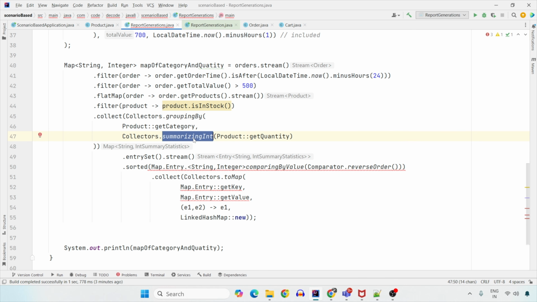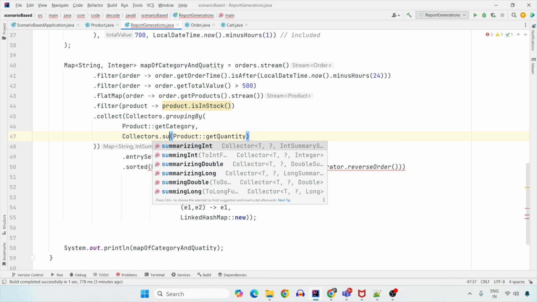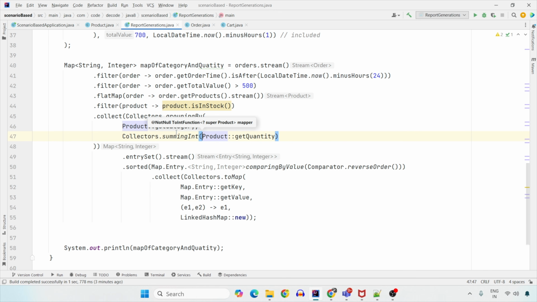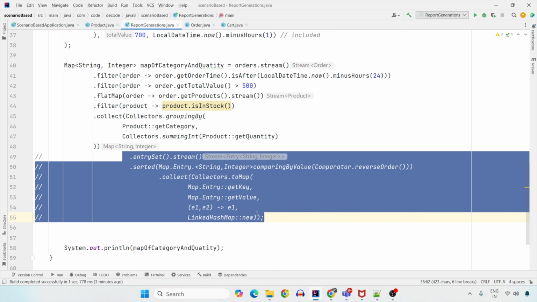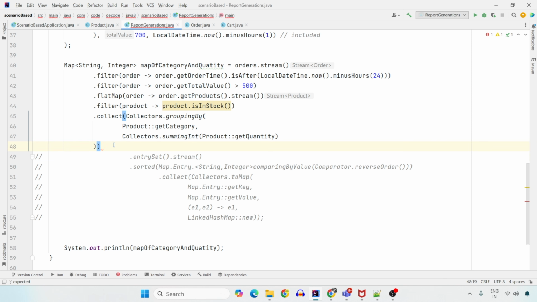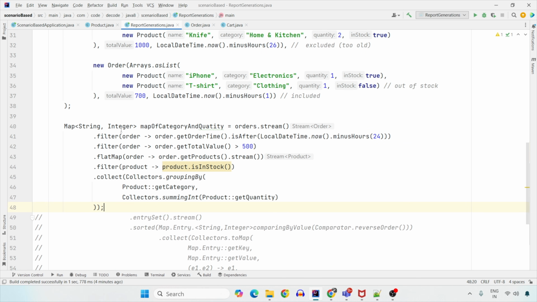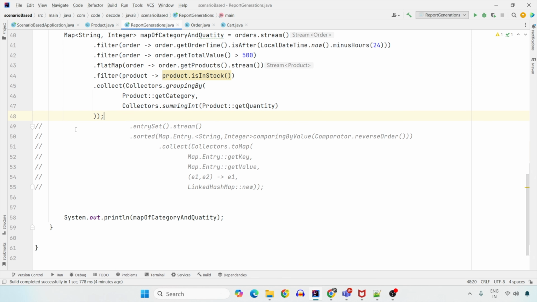Also, one thing that we have done as a mistake here is, since I was using summarizingInt, I was able to show you the sum. But the method that I've given wrong here is this summarizingInt. It should be summingInt. And when I use summingInt, I'm going to get the total quantity as the sum. So now if I just comment this out, I just put the semicolon here and I put the integer, and let's try running this again. You will be able to see the sum again.